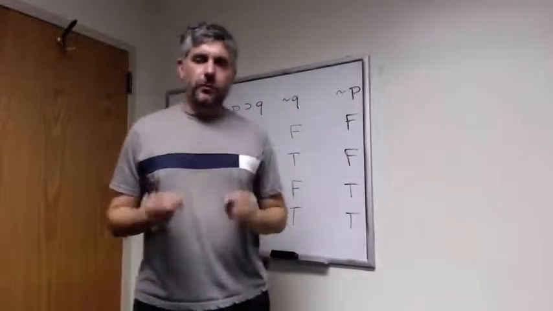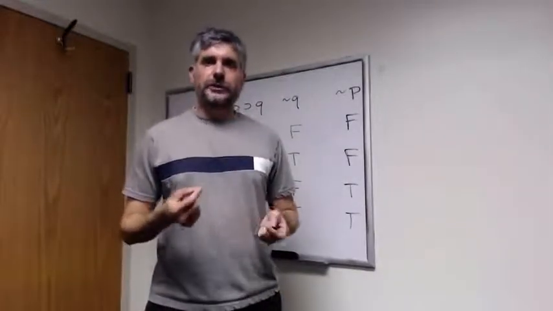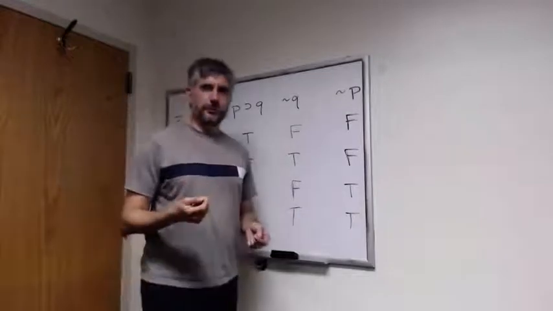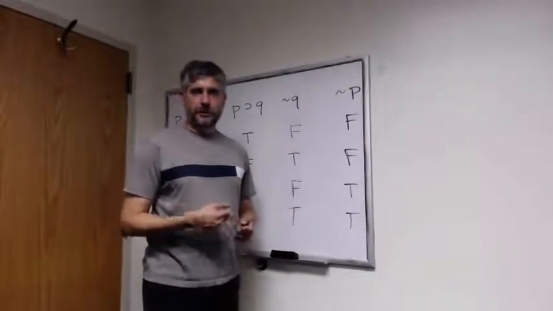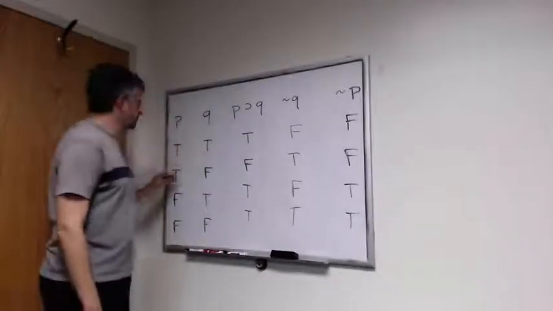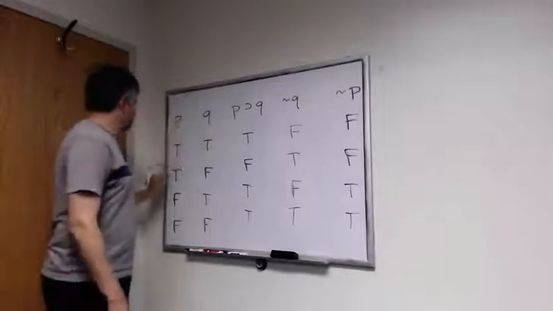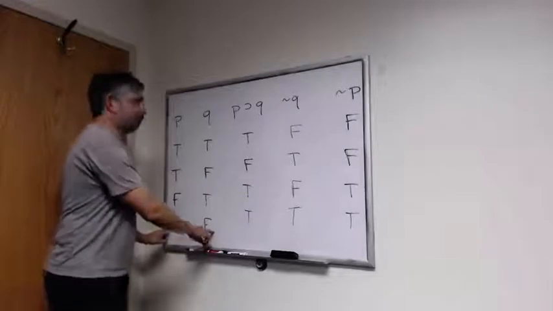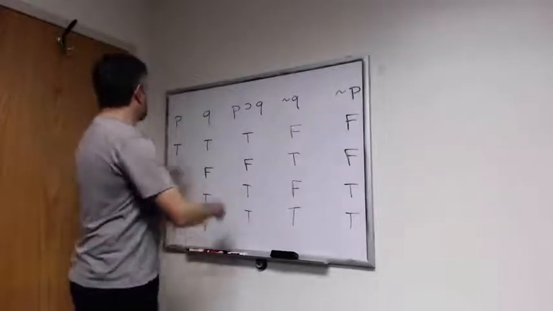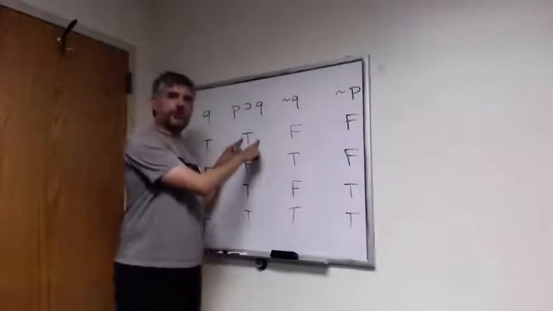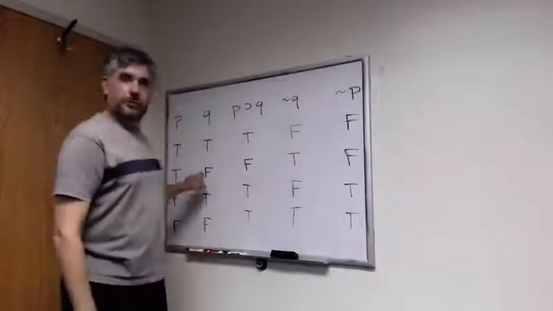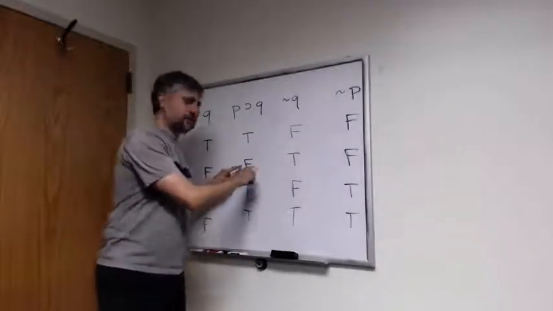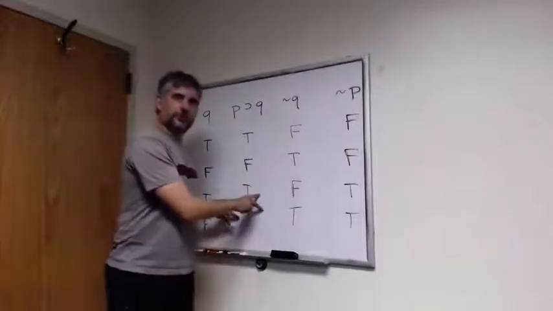Here's how. In order to see that modus tollens is a valid form of inference, we need a slightly more extensive truth table than we used to show that modus ponens is a valid form of inference. So again, remember we have four possible situations. P and Q are both true, P is true and Q is false, P is false and Q is true, or P and Q are both false. Now, when P and Q are both true, then P horseshoe Q is true. When P is true and Q is false, then P horseshoe Q is false. And whenever P is false, then P horseshoe Q is true.